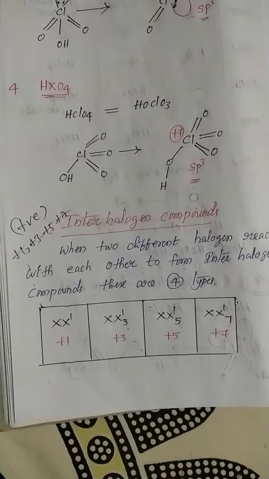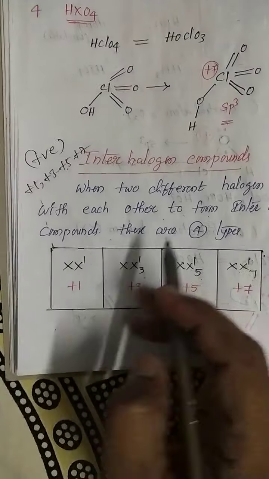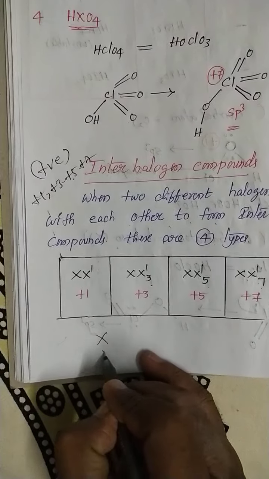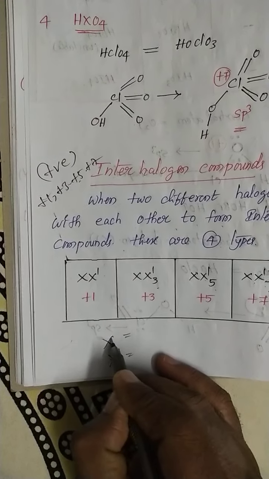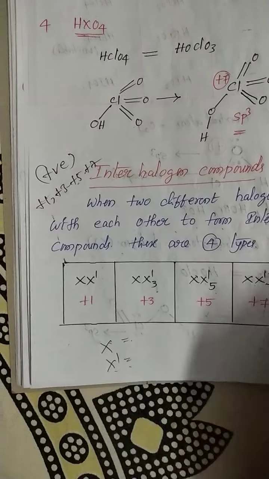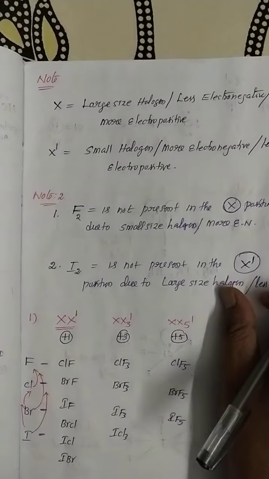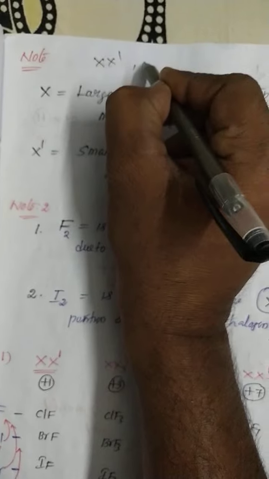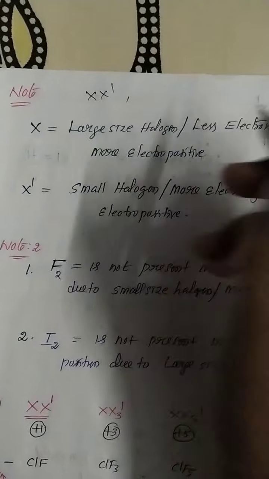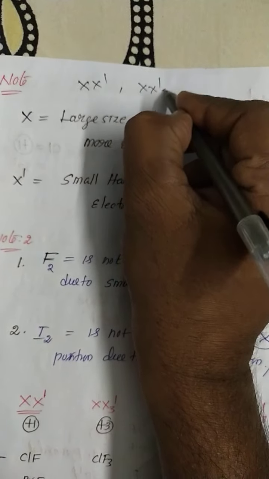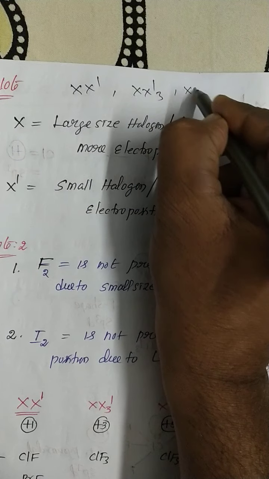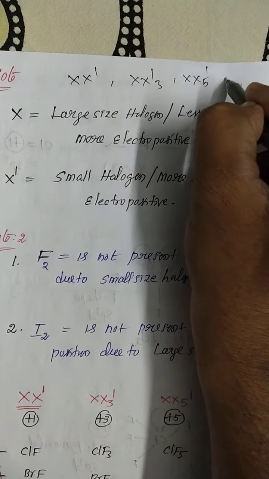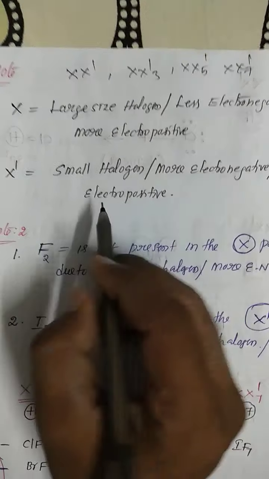Now here, a very important point. In XX', what does X represent? What does X' represent? See carefully, very important. Already said XX', XX'3, XX'5, XX'7.